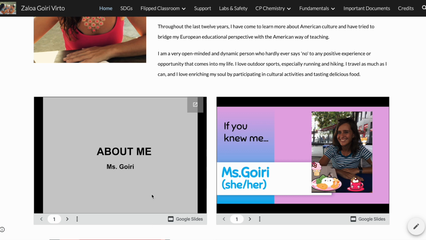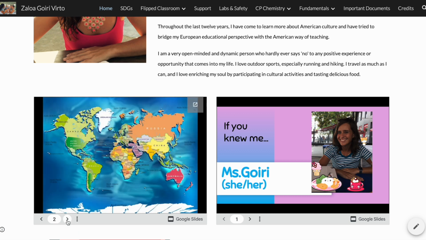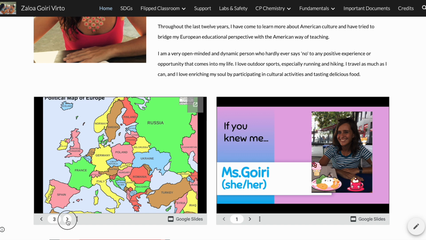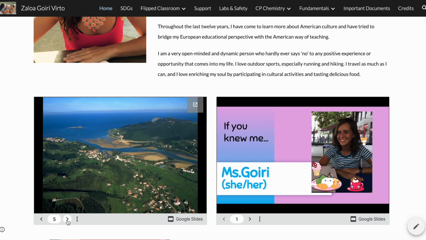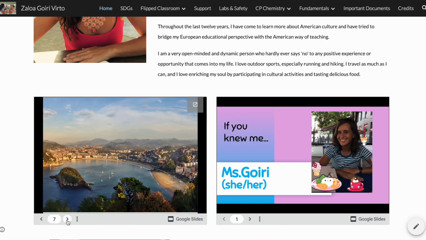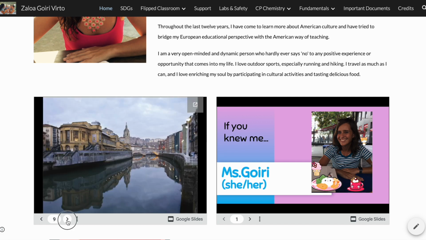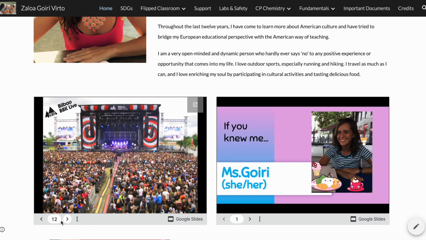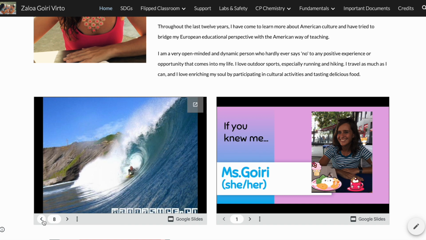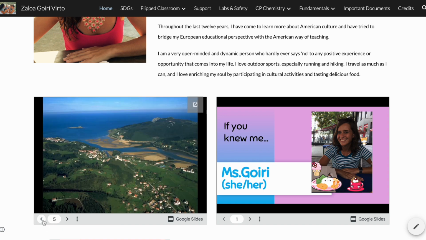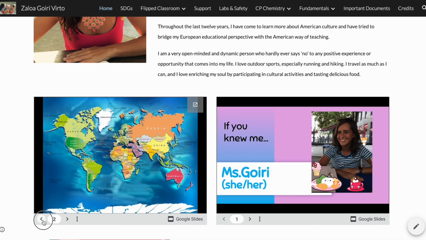slideshows. The one on the left is very simple, very basic. I created, I'm gonna say, 12 years ago, but it actually explains just with pictures that I elaborate later on in front of the kids. It explains with pictures where I come from and how the Basque Country looks like, my land, and what we do over there, what I love, etc. Okay, so this presentation is simple, but I keep it there because to me it's dear to me.